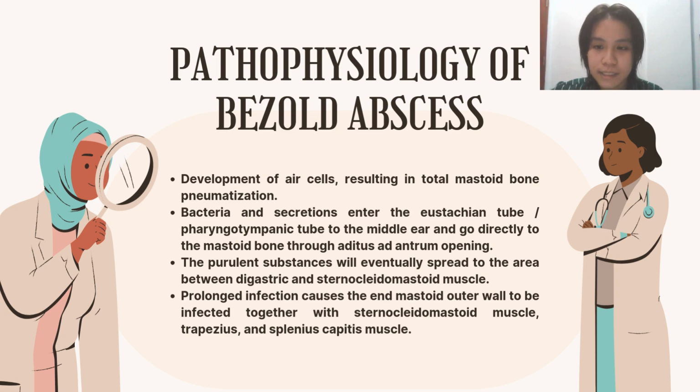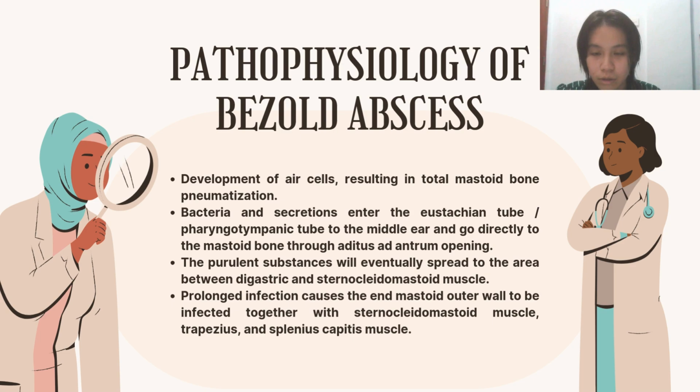During the process, the walls of the mastoid bone become thin, especially at the end of the mastoid bone, the medial surface along the incisura digastrica. In the incisura digastrica, attachment of the digastric muscles takes place. This whole process makes the mastoid bone susceptible to infection.